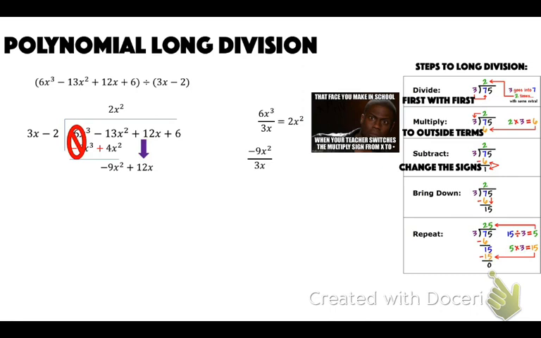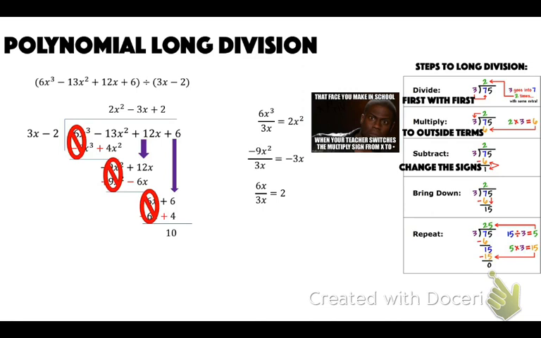Divide first with first. So negative 9x squared divided by 3x is negative 3x. That goes up top. Multiply: negative 3x times 3x is negative 9x squared. Negative 3x times negative 2 is 6x. Change those signs. Left with 6x, bring down the 6. Divide first with first, and you're left with 2. And then multiply: 2 times 3x is 6x. 2 times negative 2 is negative 4. Change those signs, and we're left with 10.